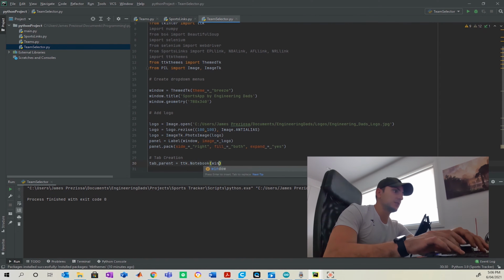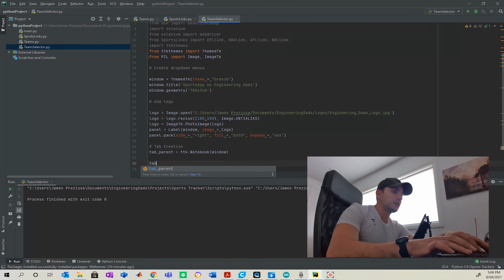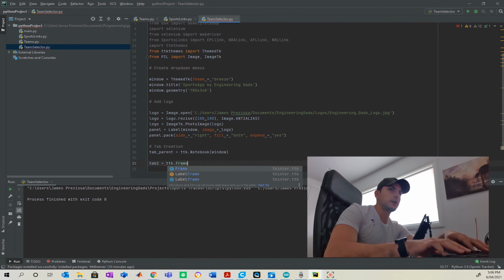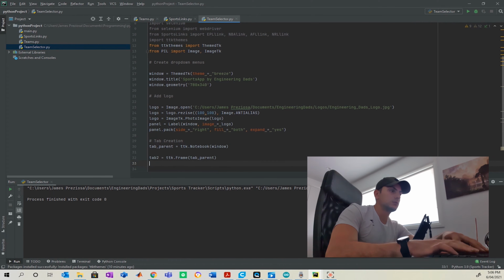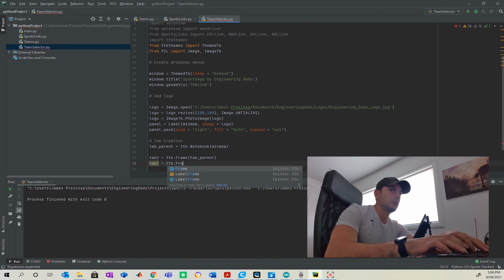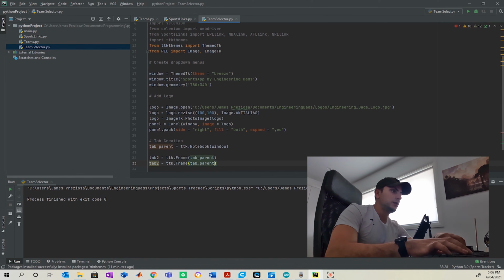It's basically self-explanatory as tab parent. From there, we can break down our tabs into tab 1 by using ttk Frame, tab parent, and tab 2 with ttk Frame, tab parent. So we're going to have tab 1 and tab 2.